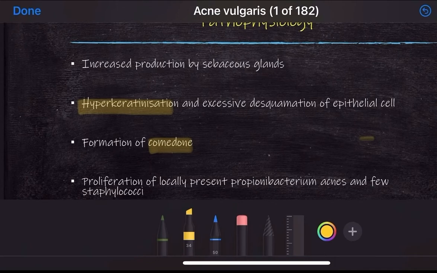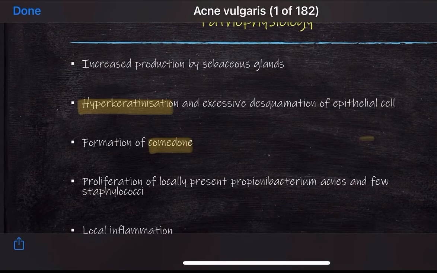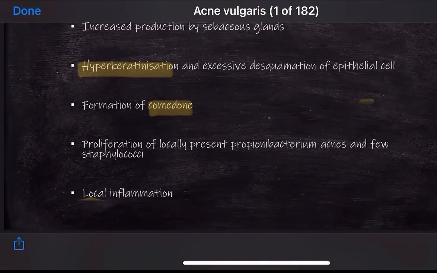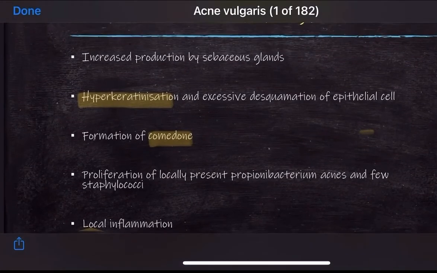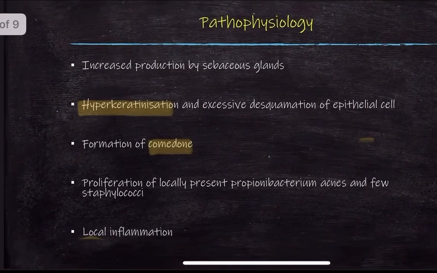Comedones have two different types, either closed or open. When it is closed, it is called a whitehead, and when it is open, it is called a blackhead. The next point is associated with bacteria. There are certain bacteria which are responsible for acne. The first is Propionibacterium acnes, the second is staphylococci, and there is local inflammation. Irrespective of the type of acne, inflammation is there. So these are some important points associated with the pathophysiology of acne.